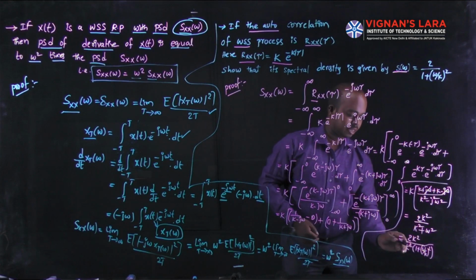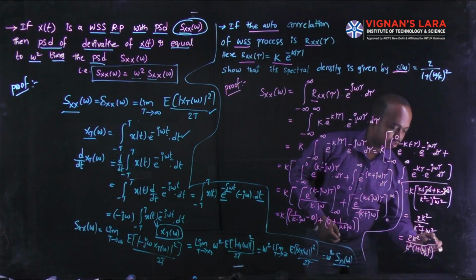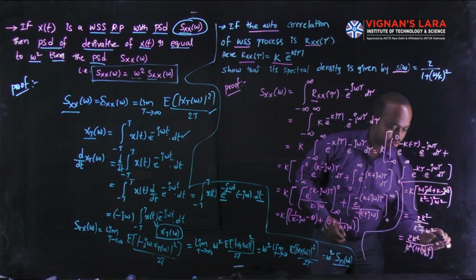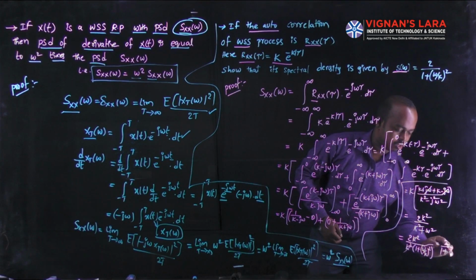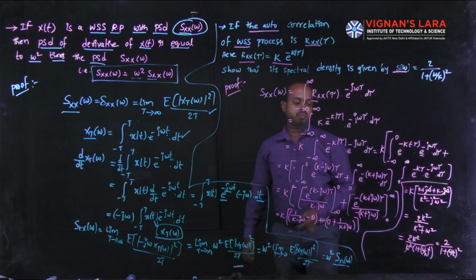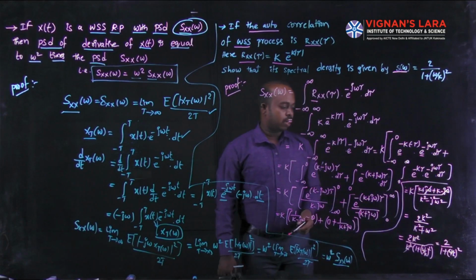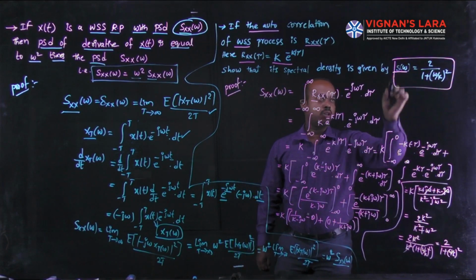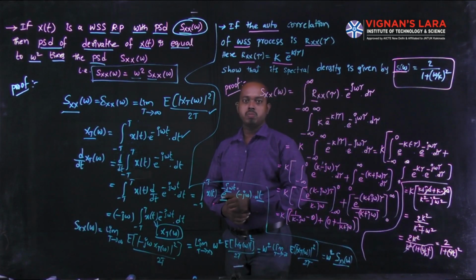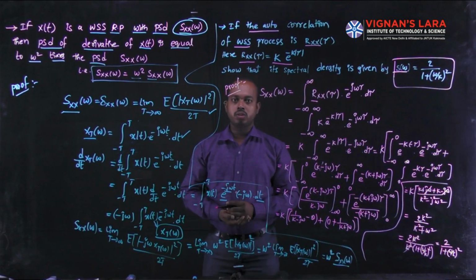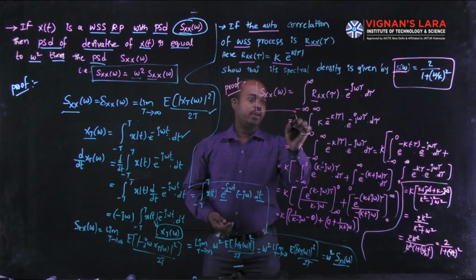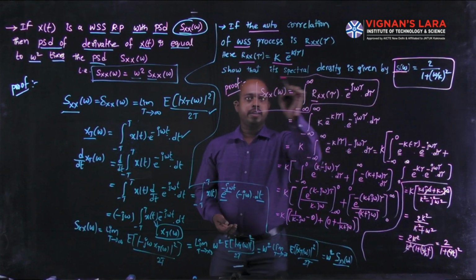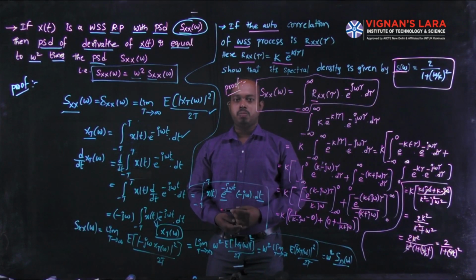Now you can cancel the k square here and here. Finally we can write it as 2 divided by 1 plus (omega by k) whole square. This is our required outcome. Finally, you can obtain the power spectral density for a given autocorrelation function. When such problems are given in this model, he is given the autocorrelation function and asks to find the power spectral density. Use this formula and simplify by applying the integration, and you can obtain the final value.